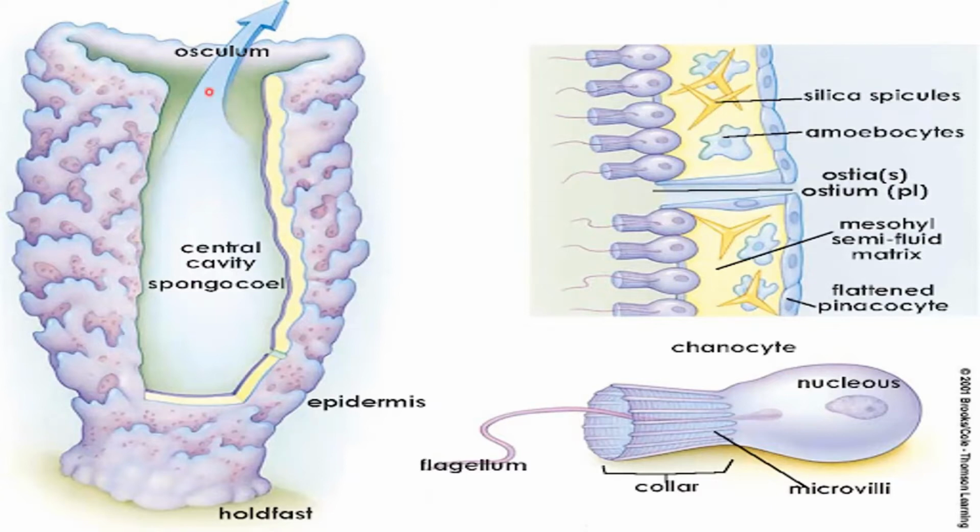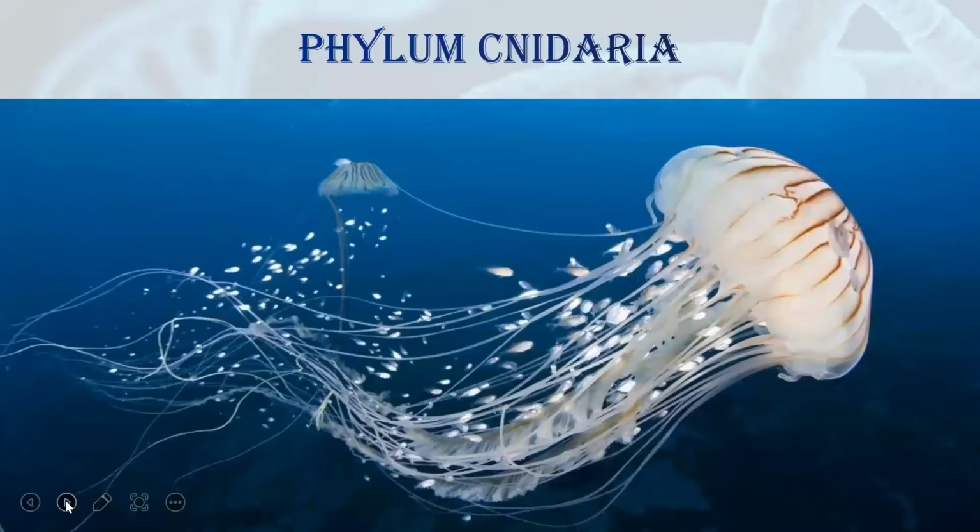Here there is another figure of a sponge. Here you can see the holdfast. This holdfast is responsible for attaching the sponge to the substratum. As I said earlier, sponges have a sedentary lifestyle. That means they are attached to a substratum or to a support. And they are attached to the support with the help of this holdfast. So these are the special characteristics of phylum Porifera.